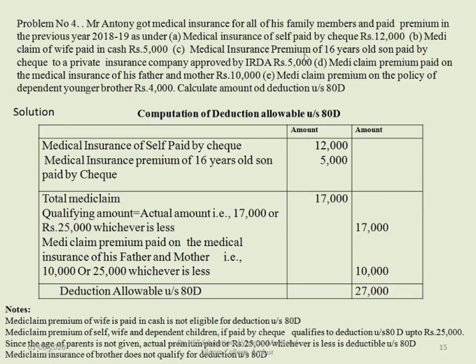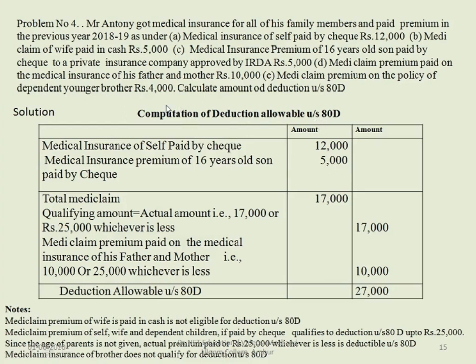Medical insurance premium of 16-year-old son paid by check to a private insurance company approved by IRDA rupees 5,000. Mediclaim premium paid on the medical insurance of his father and mother rupees 10,000. Mediclaim premium on the policy of dependent younger brother rupees 4,000. Calculate amount of deduction under section 80D.